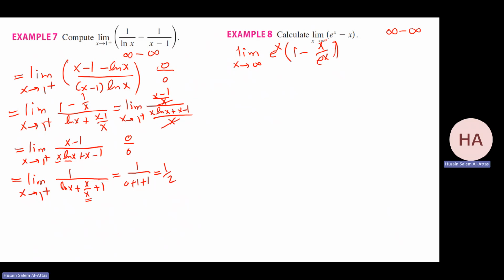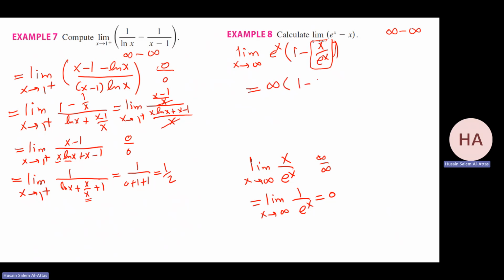One trick I do, I will take this, do the limit, then I can distribute the limit. Limit as x goes to infinity of x over e to the power x. If you do it, that's infinity over infinity. I can apply L'Hopital's rule. We're getting 1 over e to the power x, so the answer is 0. So this limit, e to the power infinity, which is infinity, times 1 minus 0, I get it from here, so it will be infinity.